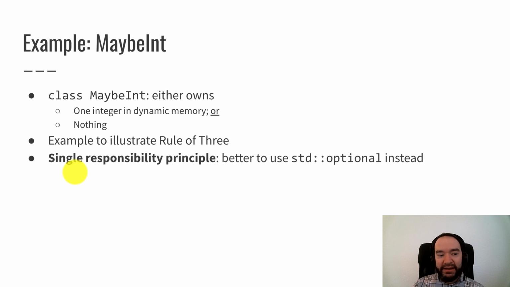I'm kind of bending the single responsibility principle here. The single responsibility principle says that when you're designing classes, it's best to have a class be responsible for just one thing. So the concept of maybe having something or maybe not, that's one concept, and then the int is another concept. It would really be better to have one class for things that may or may not exist, and then use an int for that. And there's something built into the standard library called std::optional, and that's a class that could hold something or could not hold anything.